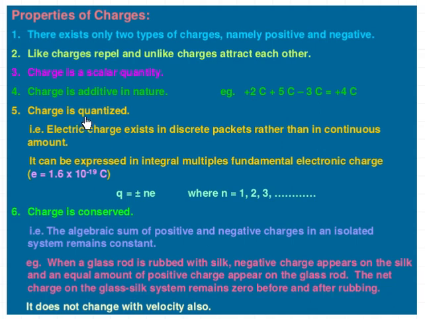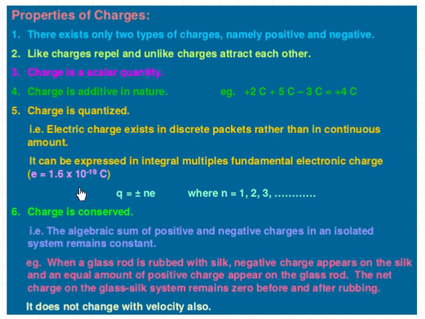Then charge is quantized. This quantization principle is very important for these charges. It says electric charge exists only in discrete packets rather than in continuous amounts. That is, the magnitude of charge is 1.6 into 10 power minus 19 coulomb.